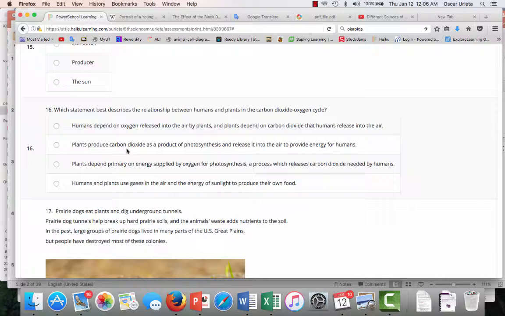Plants produce carbon dioxide as a product of photosynthesis and release it into the air to provide energy for humans. Plants depend primarily on energy supplied by oxygen for photosynthesis, a process which releases carbon dioxide needed by humans. Humans and plants use gases in the air and the energy of sunlight to produce their own food. Pause it and answer your question.